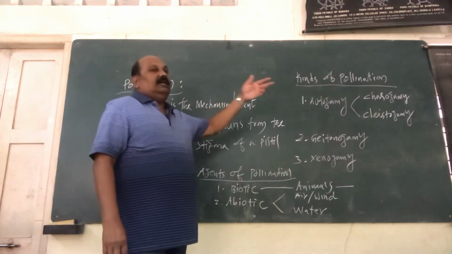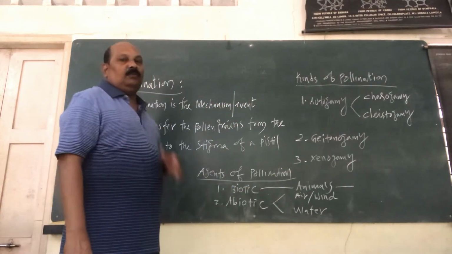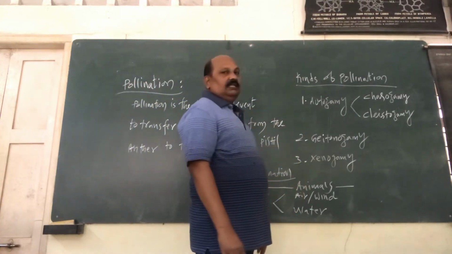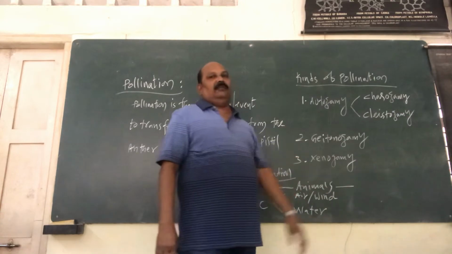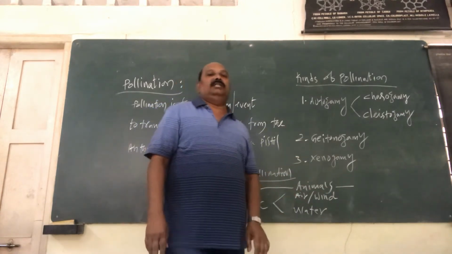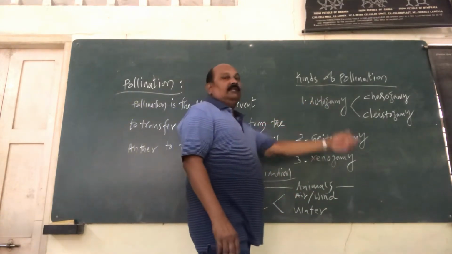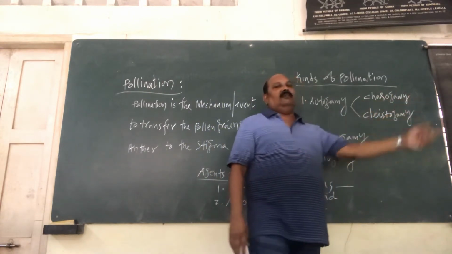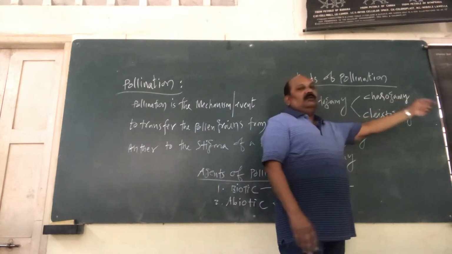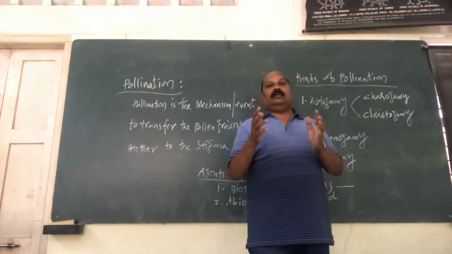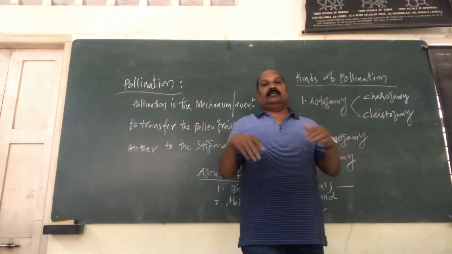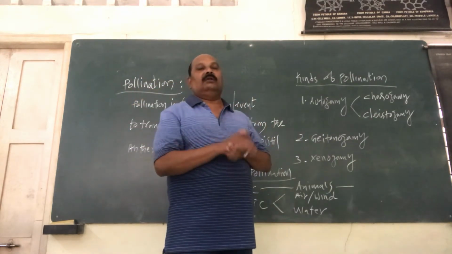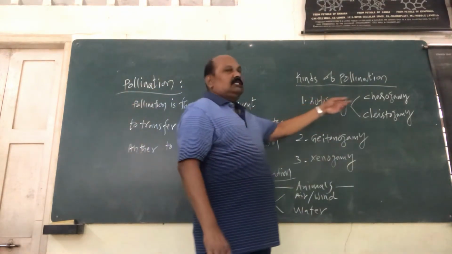Now we come to the kinds of pollination. When we talk about the different types of pollination, we categorize them into three levels. Number one, autogamy. It is nothing but self-pollination. Further, autogamy is divided into two categories, which are chasmogamy and clistogamy. What do you mean by chasmogamy? In this case, the flower is completely open. The petals are open, and when petals are open, pollination is carried on. So we call it chasmogamy.